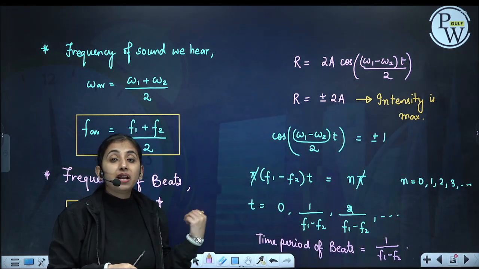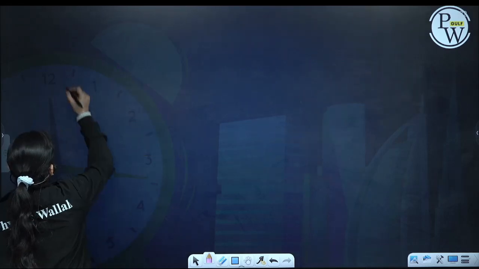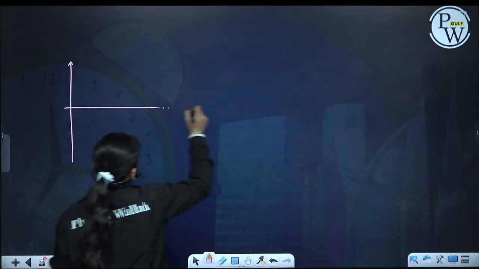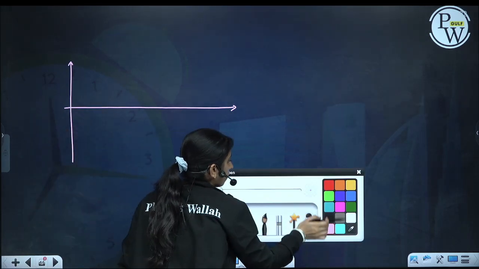So the beat will have this much frequency, and what will the variation look like? The graphical variation of beats will be like this.